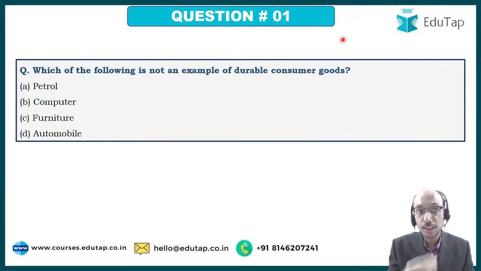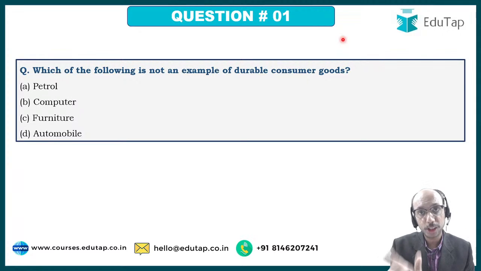So you should be able to see examples and be able to identify whether they are durable consumer goods or not. So what is the most important learning? The first and most important learning, so far as this subject economics is concerned and scoring well in the examination is concerned, is that you should know the definitions very, very clearly. You should be very sure about the definitions related to various concepts, and once the clarity of concept is there in your mind, it will be very, very easy for you to be able to answer questions correctly, right?